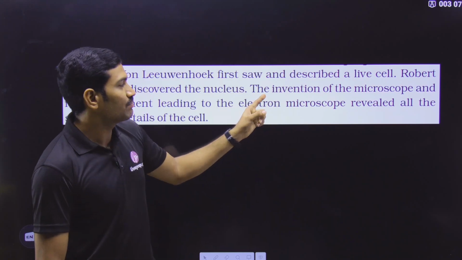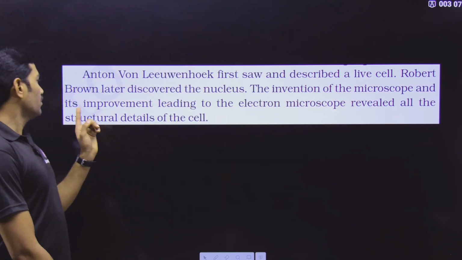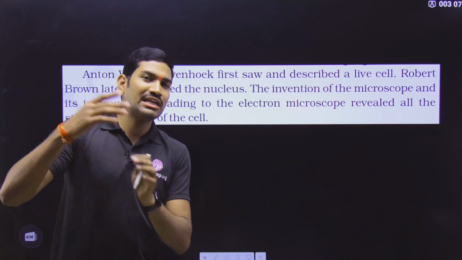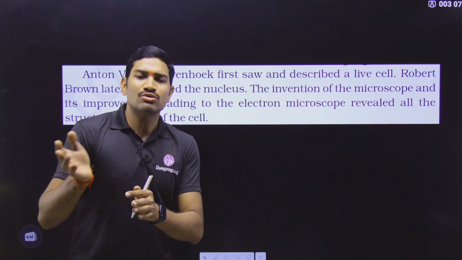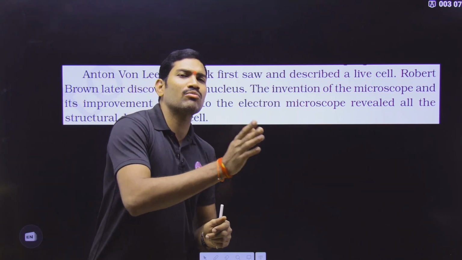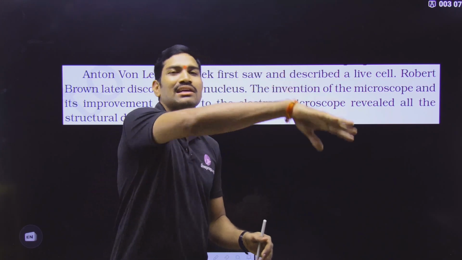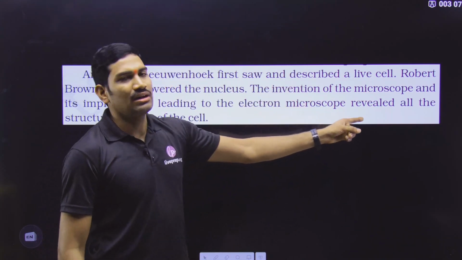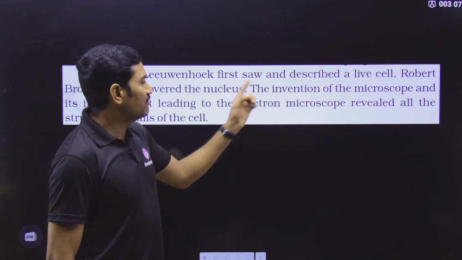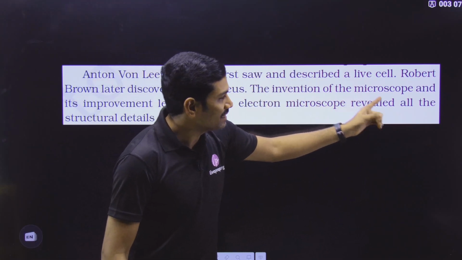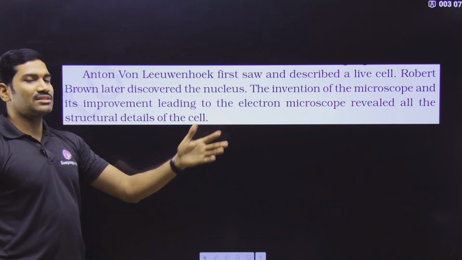Next they say: the invention of the microscope and its improvement, leading to the electron microscope. Initially, the microscopes slowly got modified and new versions came, and finally it resulted in the invention of the electron microscope, which revealed all the structural details of the cell.